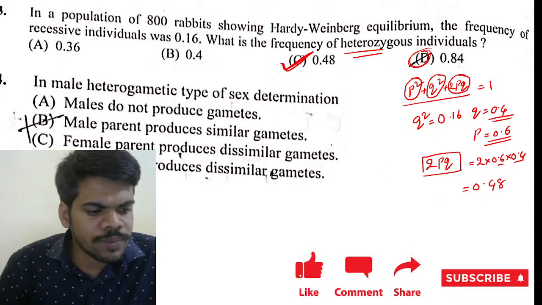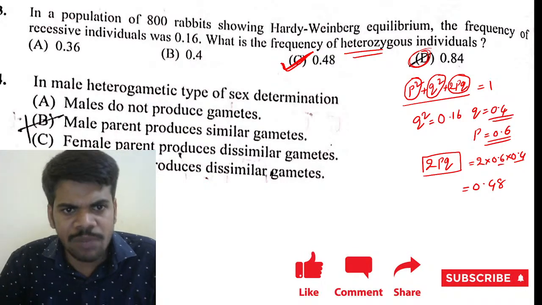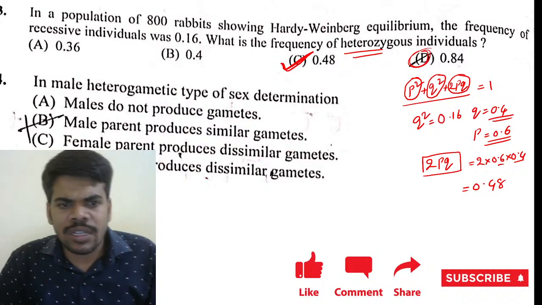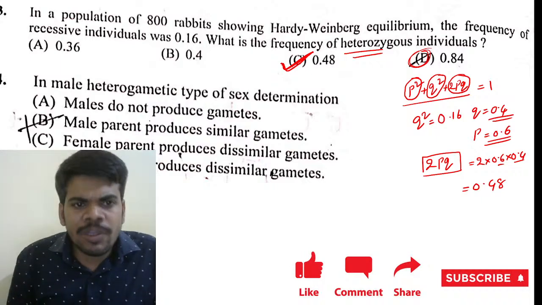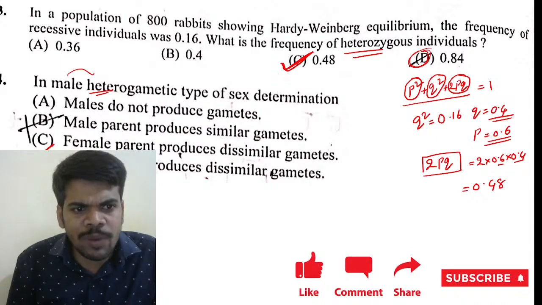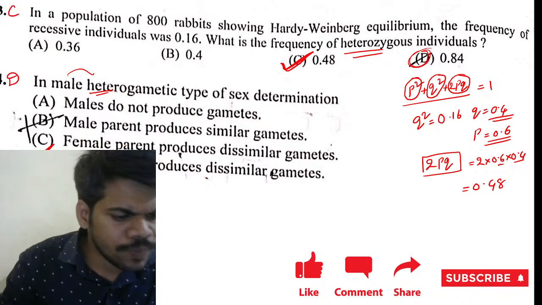Next, fourth question. In male heterogametic type of sex determination, which is the correct answer? Heterogamete means two types of gametes. So the male produces two types of gametes. The male parent produces dissimilar gametes. The correct answer is D. Here it is C. Okay.